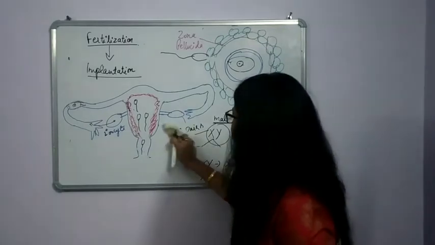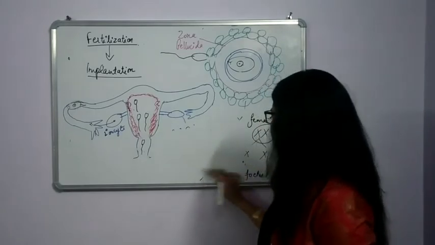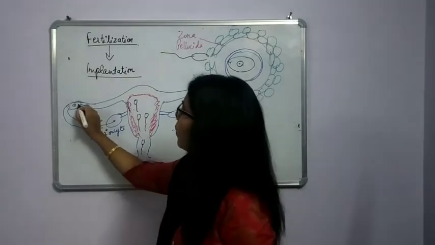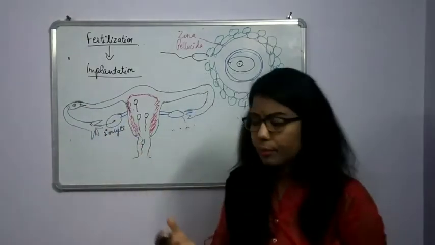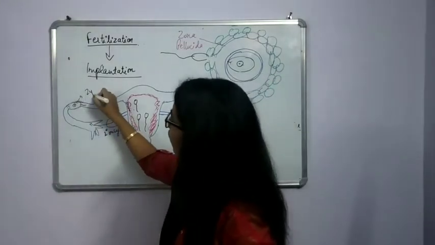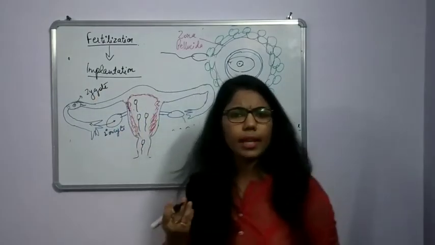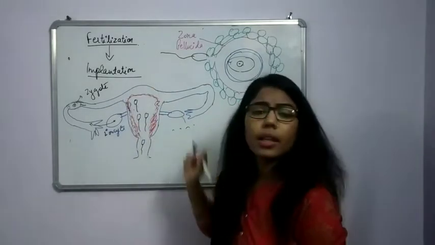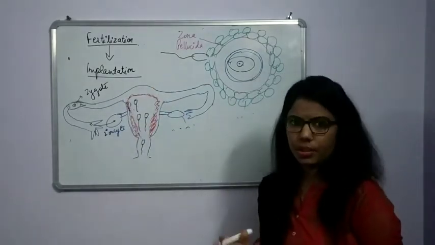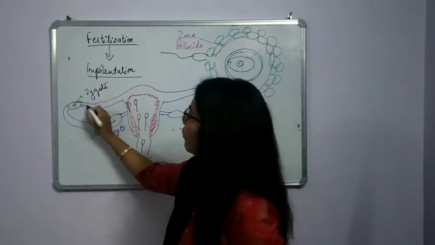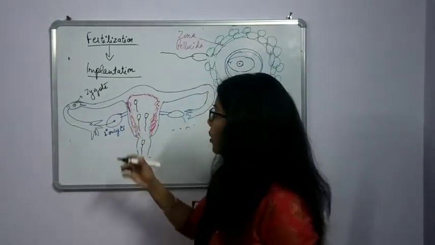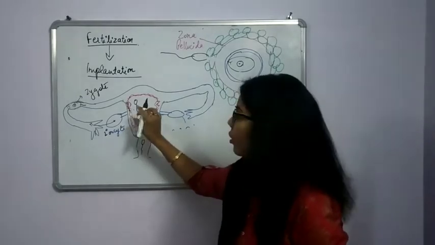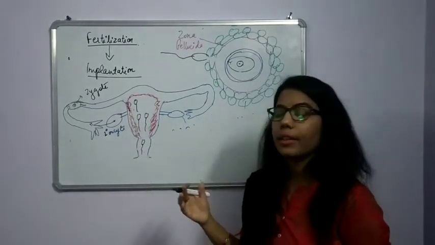Now we have got the determination also. After that, there must be proper growth of this zygote. Up to here, it is a zygote. What is the difference between zygote and embryo? A zygote is a unicellular structure and an embryo is a multicellular structure. Fine. So this zygote will mature because it has to implant in the uterus, because only when it comes here will there be growth of the embryo.